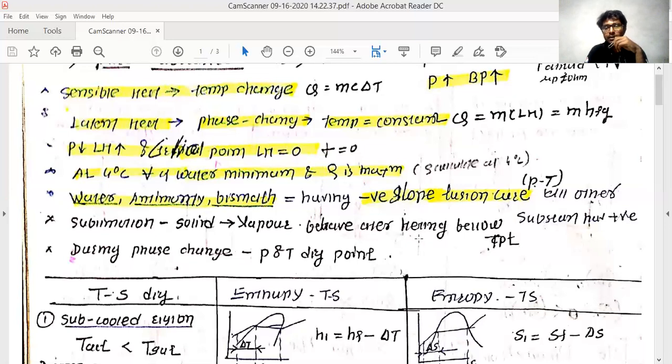Below the triple point line, which is shown as sublimation, you can see this portion, this line separates the two phases, that is the solid state and the gaseous state. Once you cross this line, you directly convert the solid state into the gaseous state. That is the solid carbon dioxide.